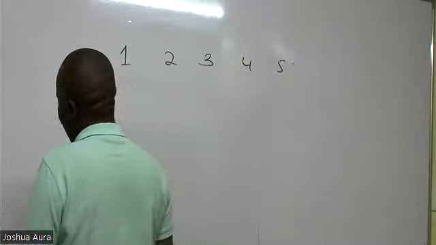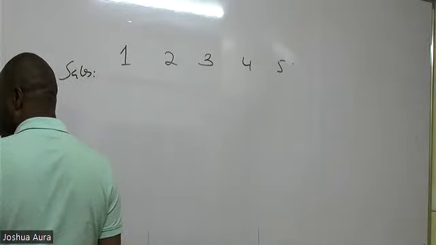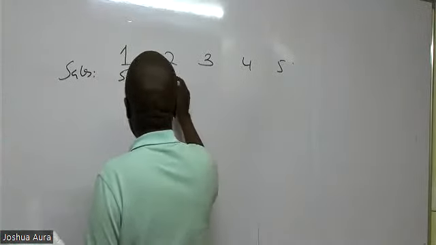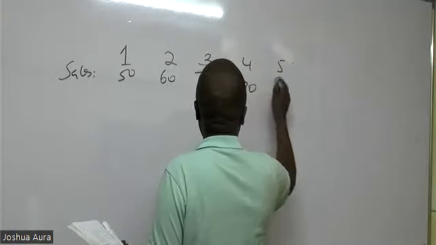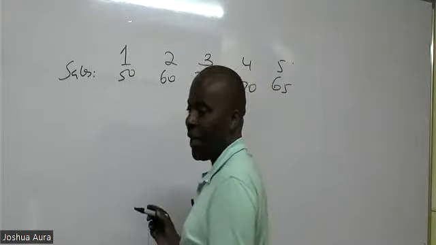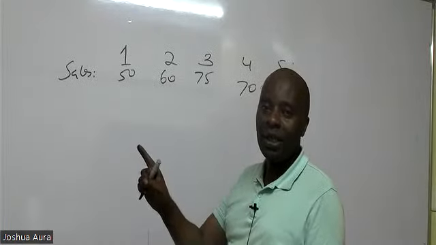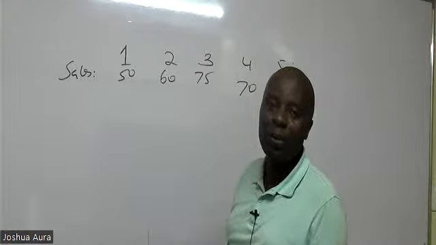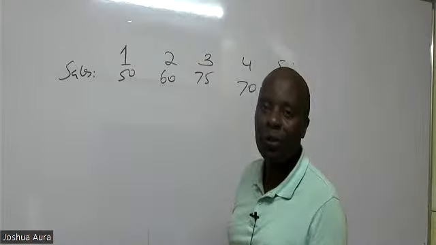So we have net sales. I can call them sales here. So we have 50, we have 60, we have 75, we have 70, we have 65. The first thing that this guy did, which was quite a game changer negatively, was the introduction of the gross profit percentage. He gave us the gross profit margin, 40%.